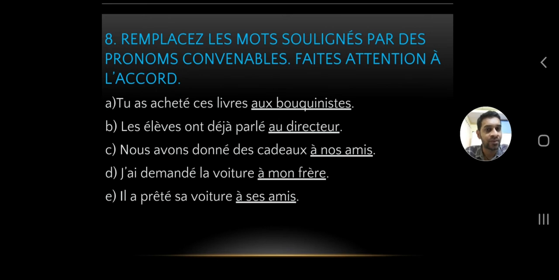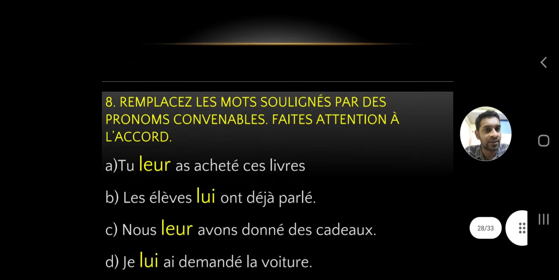And the last one, il a prêté sa voiture à ses amis. So now we've got the plural form. À ses amis, which is plural. L-E-U-R will be used. So where will you place L-E-U-R? Before the auxiliary avoir. Il leur a prêté sa voiture. Oui, voilà. So now we'll see the answers.